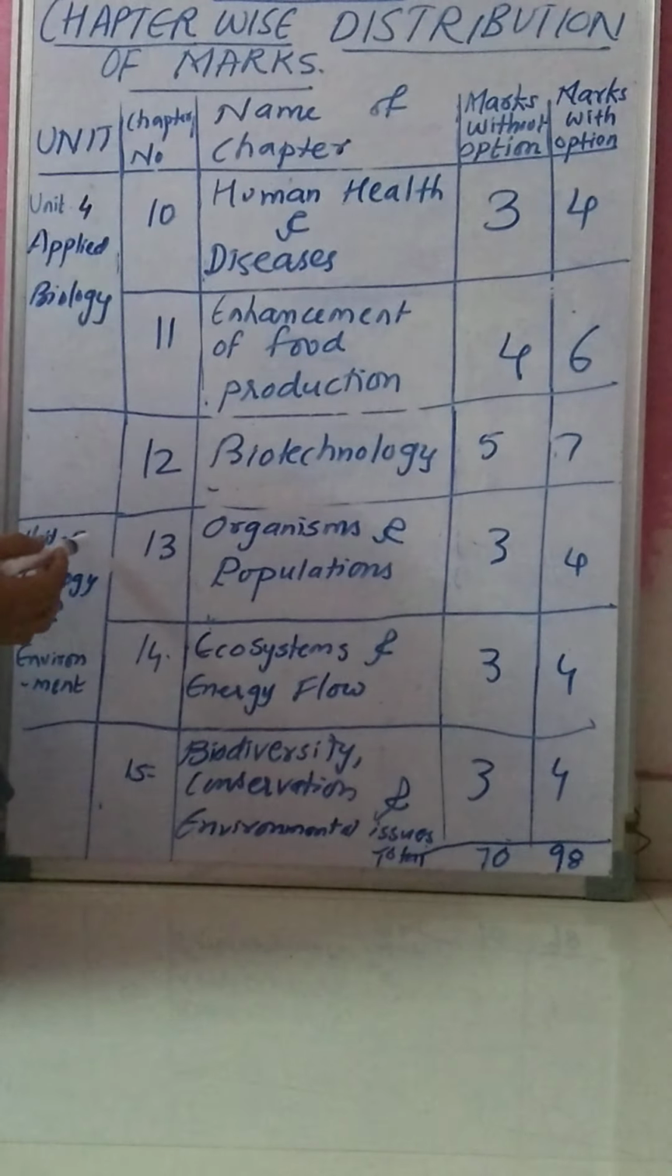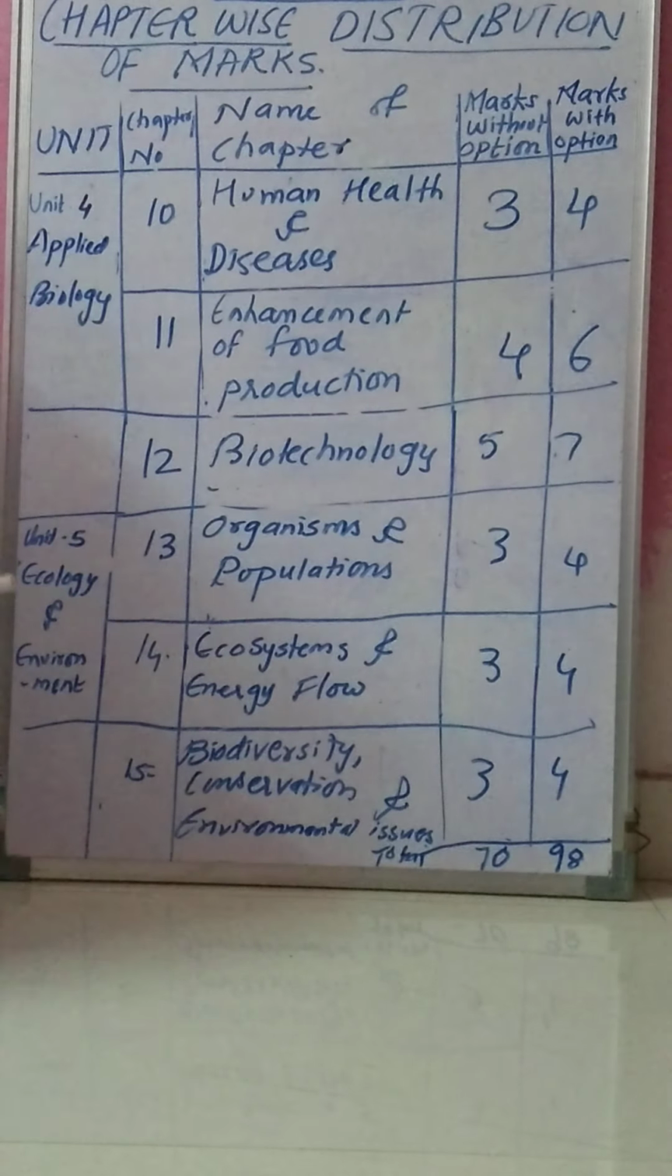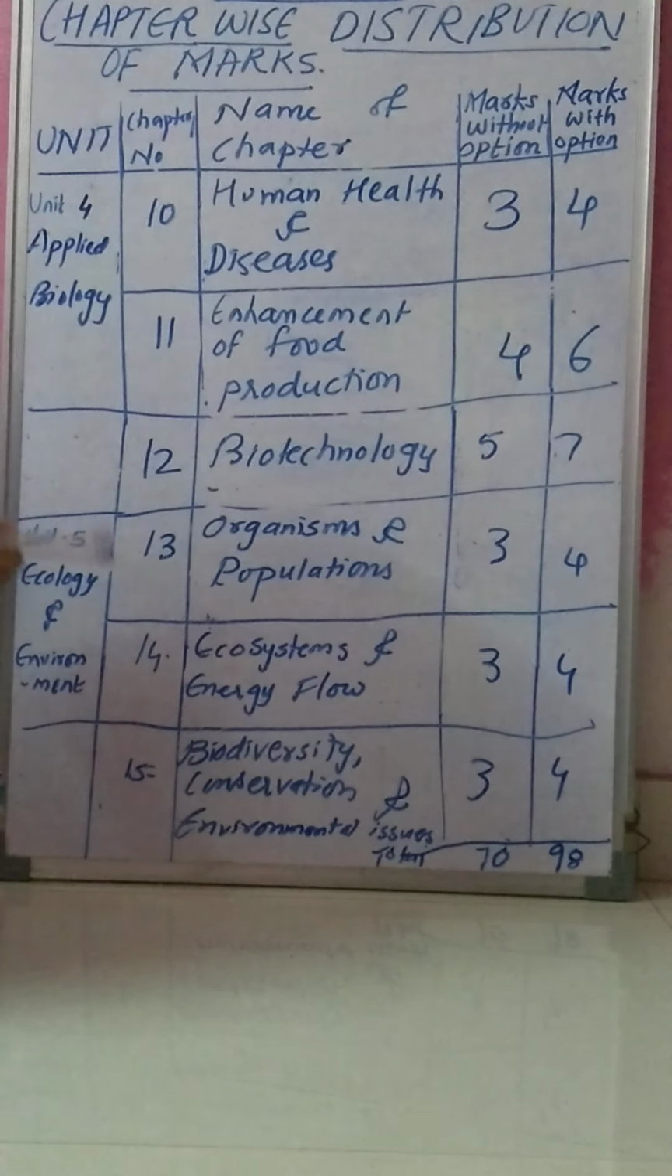And the last unit is unit number 5, ecology and environment. It includes 3 chapters, chapter number 13, 14 and 15. Chapter number 13 is organisms and population. This chapter is for 3 marks without option, and with option it is for 4 marks.